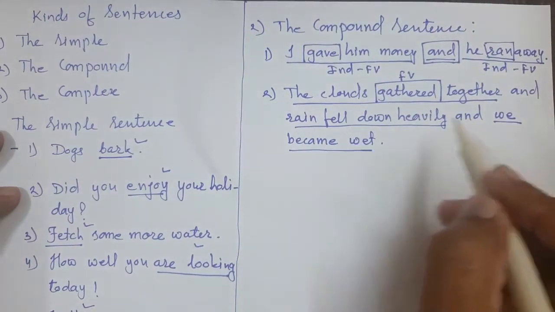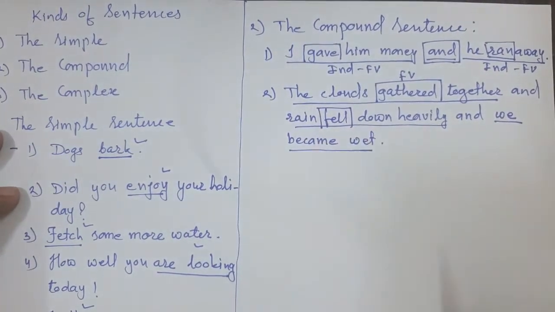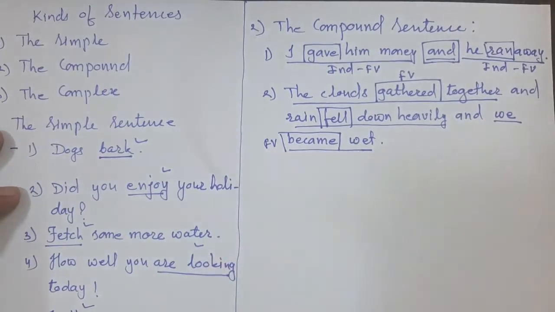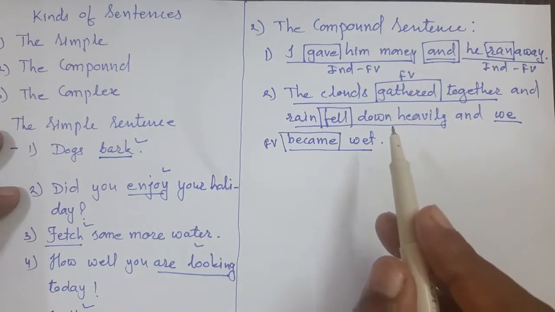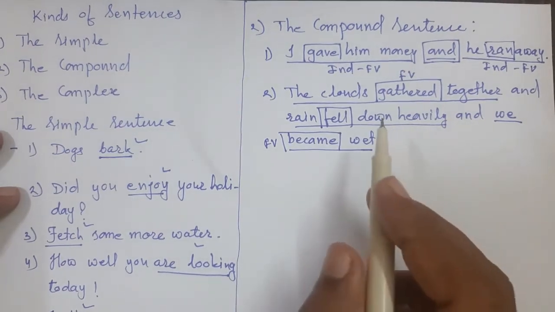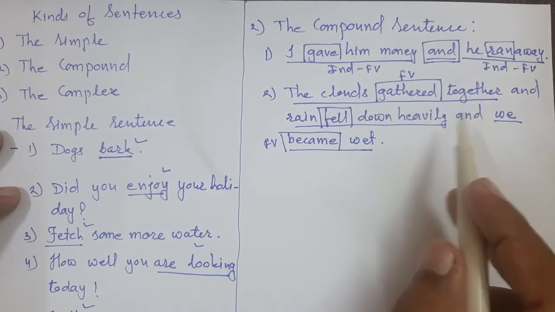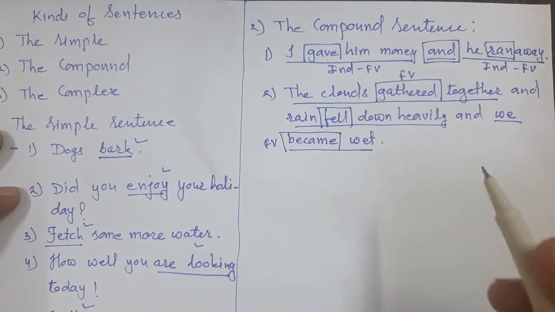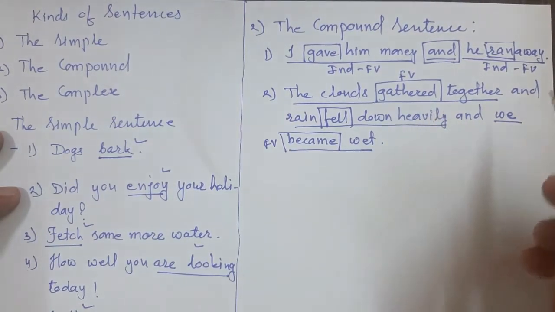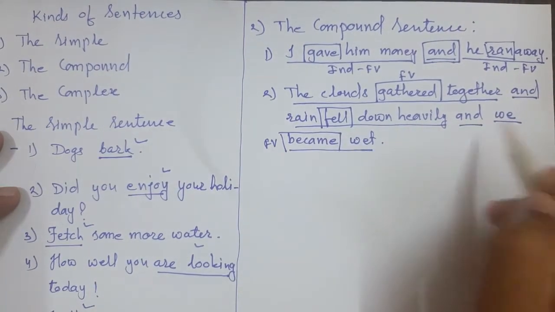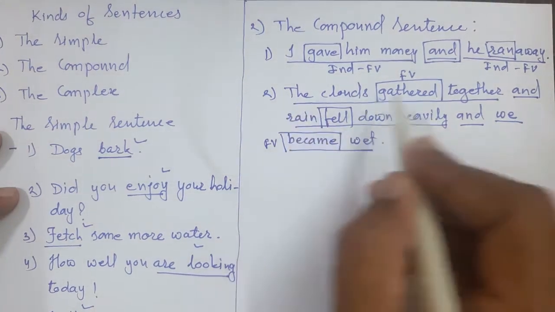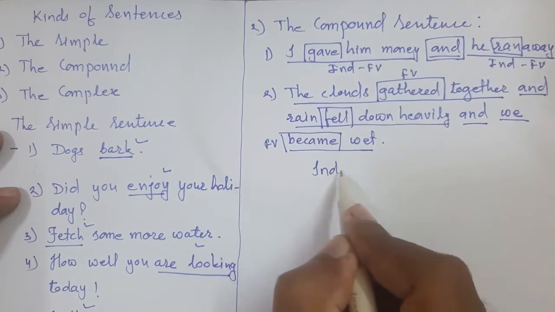So in this single sentence three verbs are there, each making individual sense, but these three clauses are connected with the conjunction and. Such a kind of sentence is called a compound sentence.